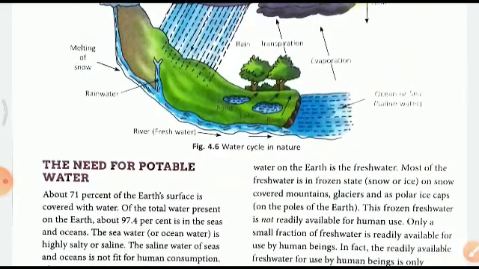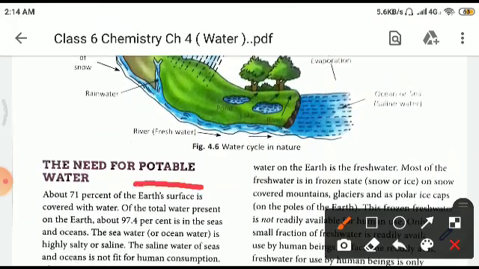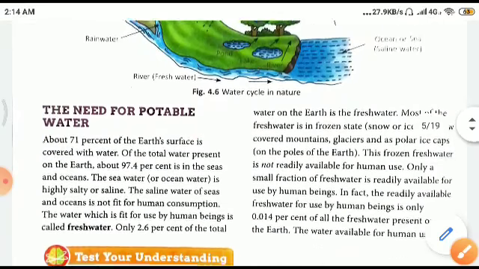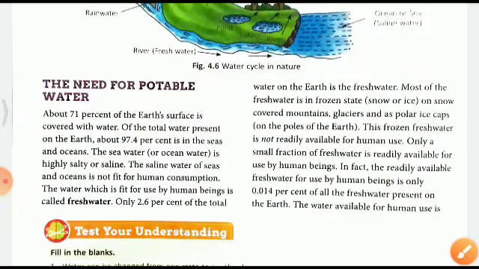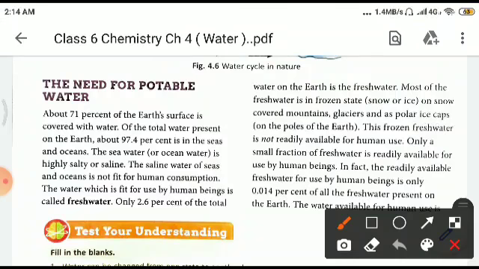Now there is a need for potable water. So the first question arises: what is potable water? Basically, children, it is drinkable water. Now about 71% of the earth is covered by water, right? Of the total water present on the earth, about 97.4% is in the seas and oceans. The sea water or ocean water is highly salty, and it is not fit for drinking, right? The water which is fit for drinking is called fresh water, and that is only